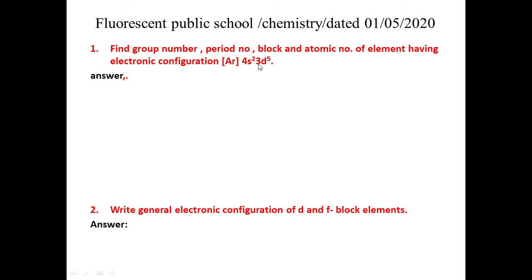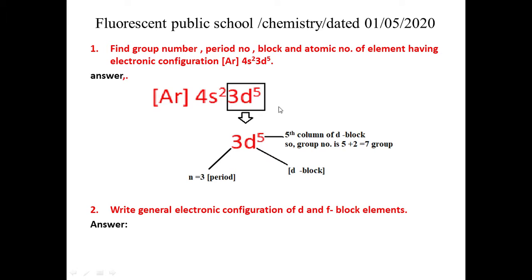Suppose you have to find the group number, then you have to count the d shell electrons. There are 5 electrons. You can add these electrons, that is 2 and 5. That is 7. So the group number is 7. In this way, you can find the group number, period number, and block.